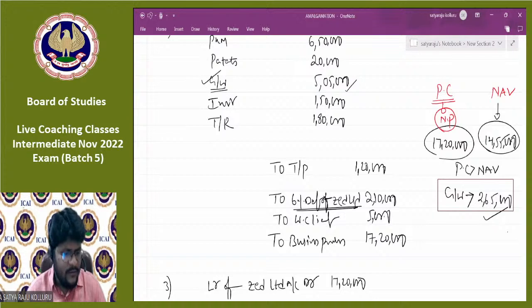What is the weightage of this question in the exam, sir? No doubt about it, ma. It will be 15 marks. No doubt about it. 15 marks.